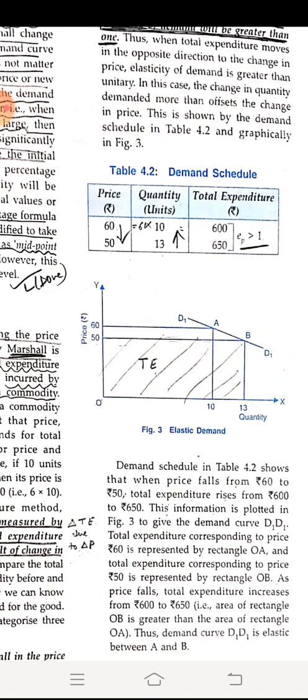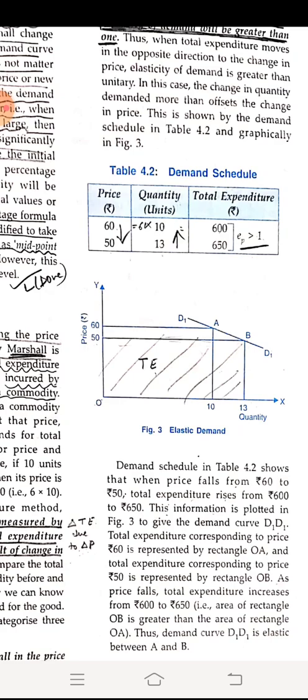We can see the price is rupees 60. When the price is rupees 60, the quantity demanded is 10 units, so the person is spending 600 to get this commodity. As the price decreased to rupees 50, the quantity demanded increased by 3 units, and it is now 13. So the total expenditure increased from 600 to 650.